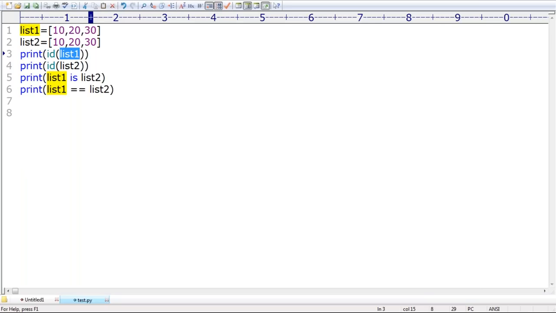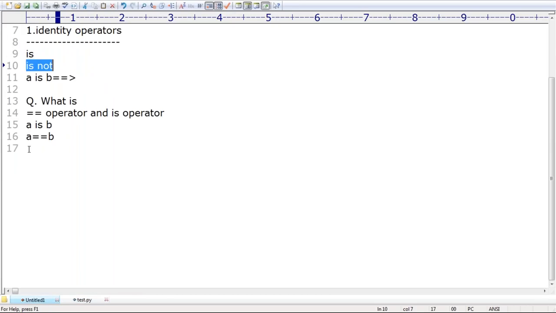What is the difference between is and double equal? The is operator is meant for reference comparison. The double equal operator is meant for content comparison. Can you explain with an example? Then happily you can tell this example, sir. Not required to give much explanation about this terminology, right?